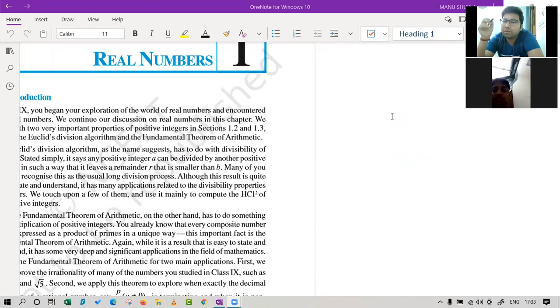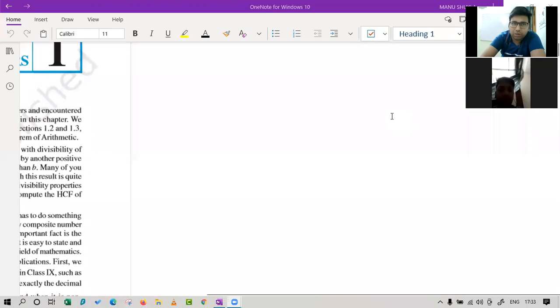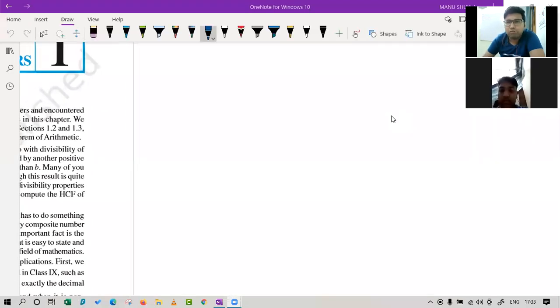As the name suggests, real means that which exists in the real world, and there is one more which is known as imaginary numbers. Let me tell you the bifurcation, for your knowledge only. So numbers are of two types.